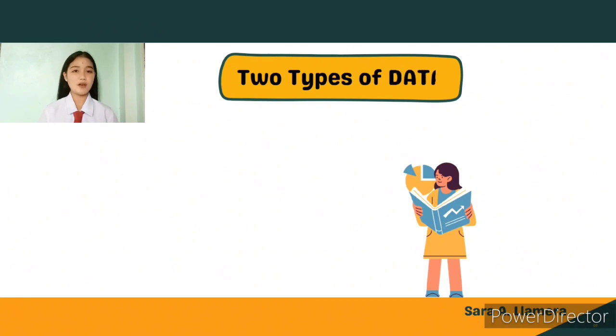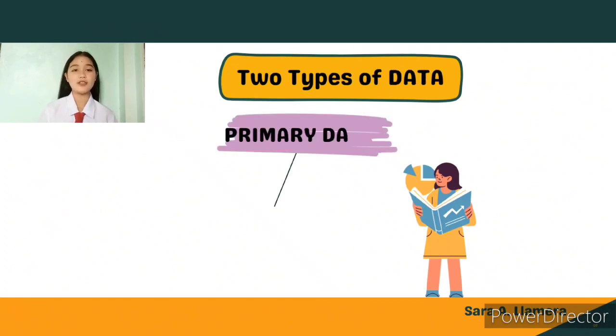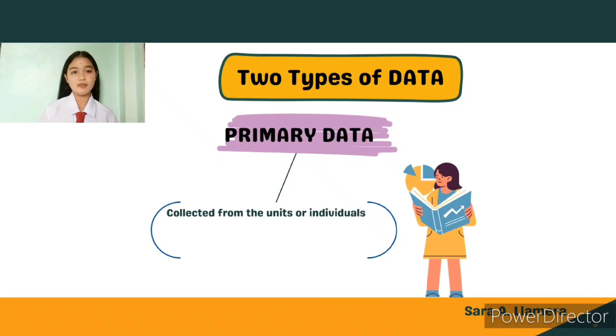So we have two types of data, the primary data and the secondary data. The primary data are those which are collected from the units or individuals directly, and those data have never been used for any purpose earlier. Furthermore, primary data is the original data that is collected directly from individuals or units for the first time, without any prior use or manipulation. This type of data is often collected through surveys, questionnaires, experiments, or observation, and can provide valuable insight into the characteristics and behavior of the target population.